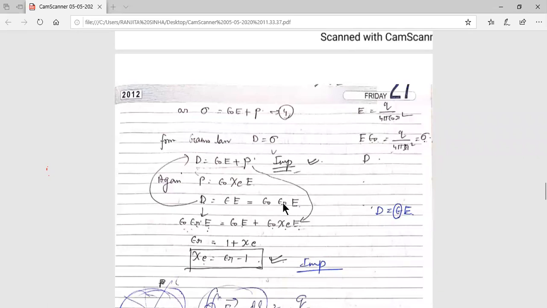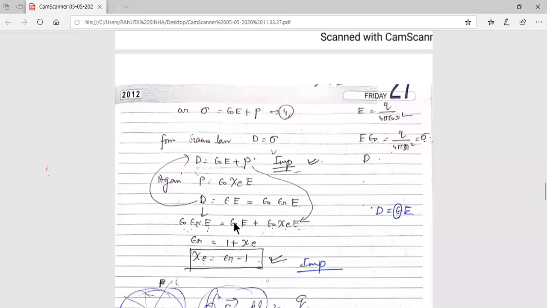This portion I have discussed when I discussed dielectric constant. So we can replace epsilon by epsilon 0 into epsilon r, into E. Now what we are writing here, D equal to epsilon 0 into epsilon r into E. Now come to this equation, epsilon 0 E is here, and P equal to what? Epsilon 0 chi e into E. So P is epsilon 0 chi e into E.